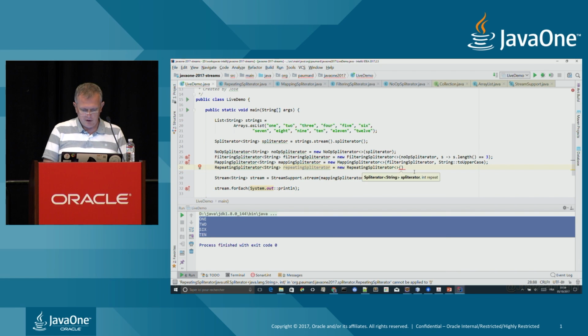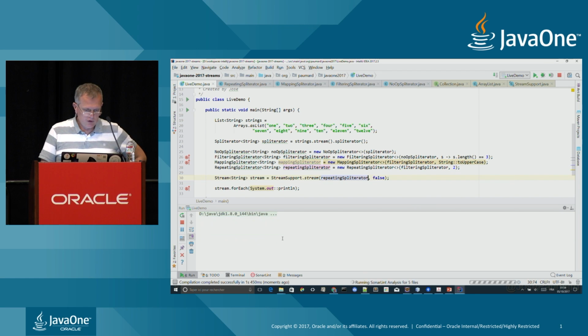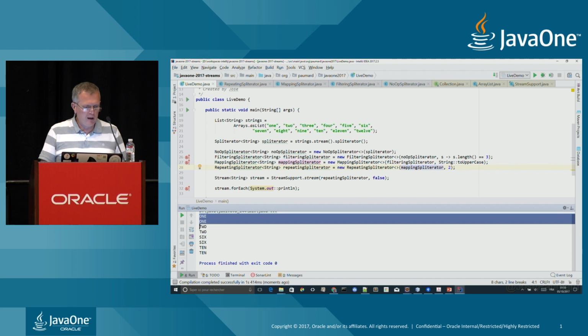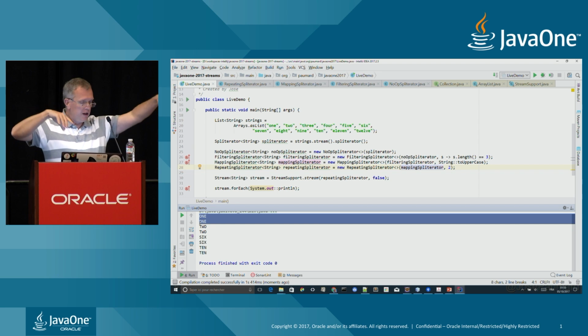New repeating spliterator on the filtering spliterator by a factor of 2. Create the stream on it, run the code, and you see this time, yes, I didn't take the mapping spliterator. Let us take the mapping spliterator. Okay, so here you see that every element has been repeated twice. See? So you really, yes, question?